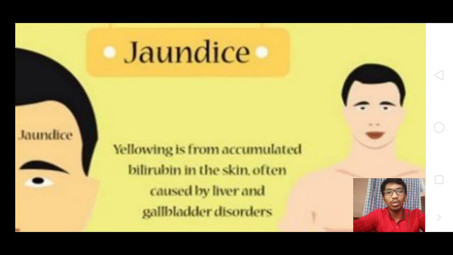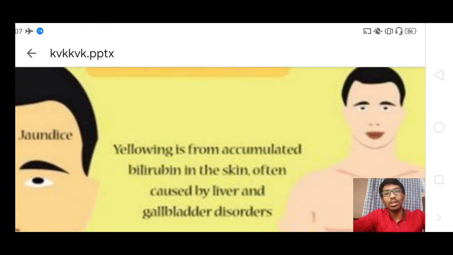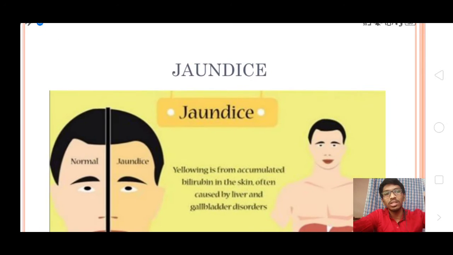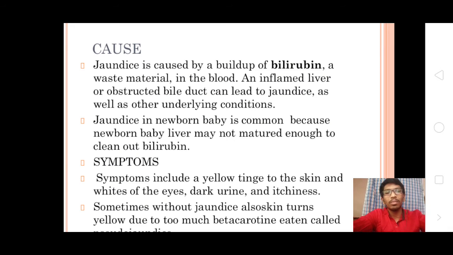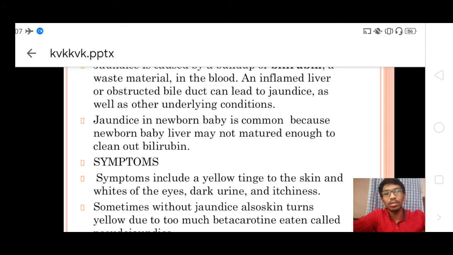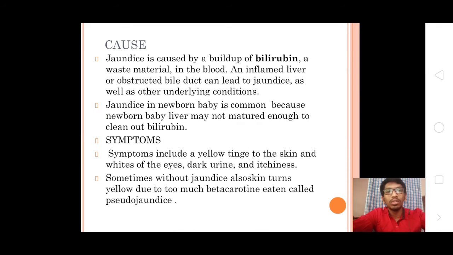Yellowing is from accumulated bilirubin in the skin, often caused by liver and gallbladder disorders. In a simple way, you can say jaundice is caused by accumulation of bilirubin. So we'll go with the cause. Jaundice is caused by a buildup of bilirubin, a waste material, in the blood. An inflamed liver or obstructed bile duct can lead to jaundice, as well as other underlying conditions.